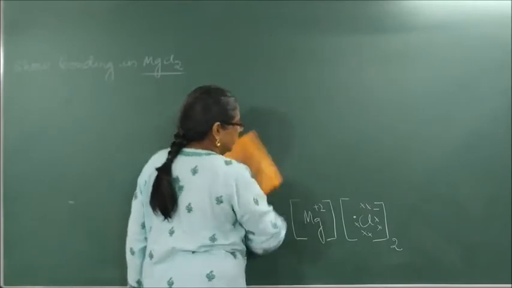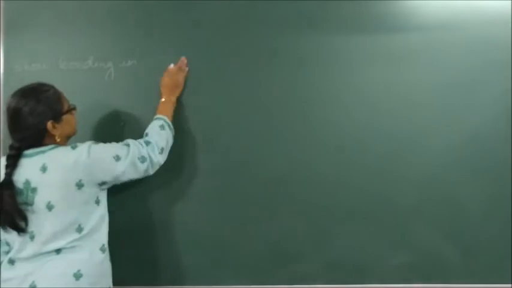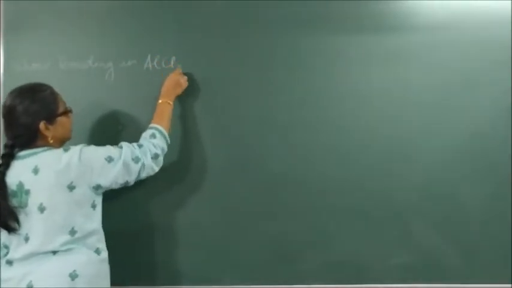Show bonding in AlCl3. AlCl3 is what? Aluminium chloride. Show bonding in AlCl3. Okay, now rough one. What is Al? 13. 13 and? 2, 8, 3. How many chlorine should I use?